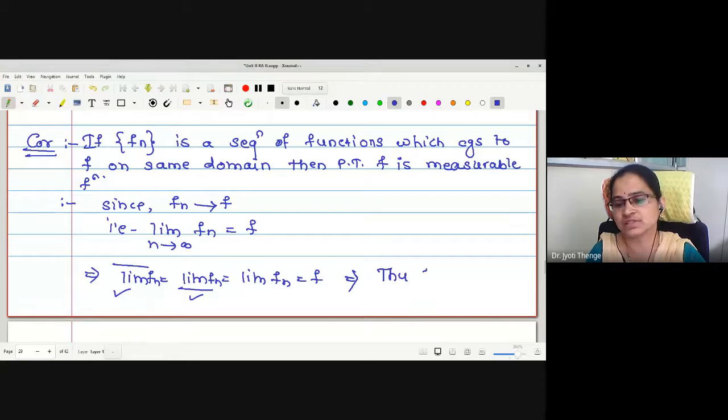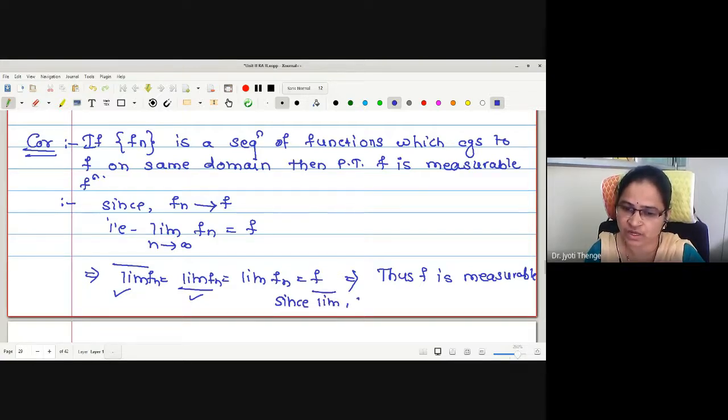Thus, f is measurable. Reason? Since limit superior and limit inferior are measurable.